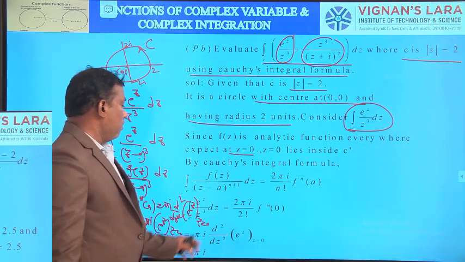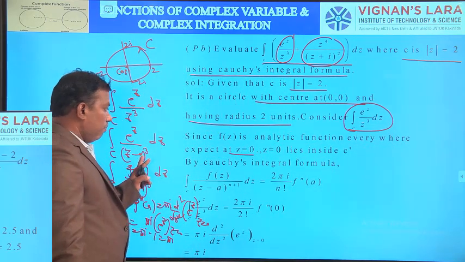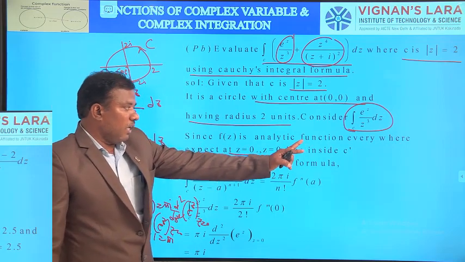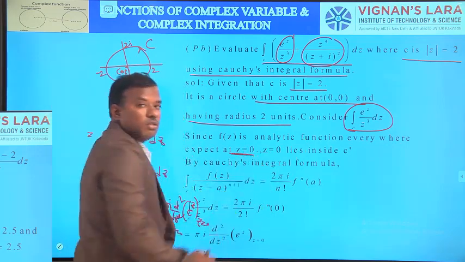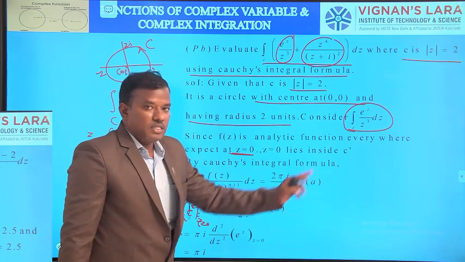The numerator value is e power z, that is f of z, and z minus 0 whole cube. Here the integrand is analytic everywhere except at z equal to 0, and f of z is e power z. Here z equal to 0 lies inside C.